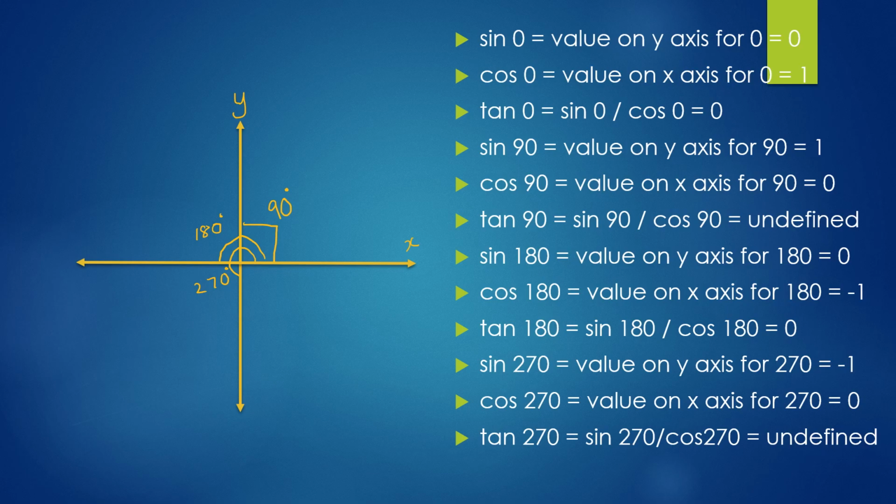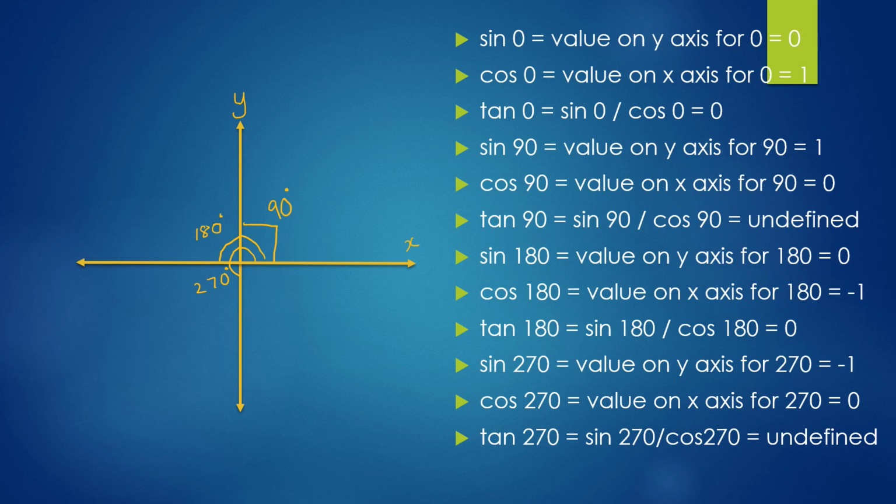Let's do calculation of sine, cos and tan for angles that are not 30, 60. Angles that cannot be drawn on a triangle like 0 degrees, 90 degrees, 180, 270. This can be done through a graph. We plot it on the x and y axis. Understand that the sine of an angle is actually the value on the y-axis of a graph, and the cos of an angle is the value on the x-axis on an xy graph.